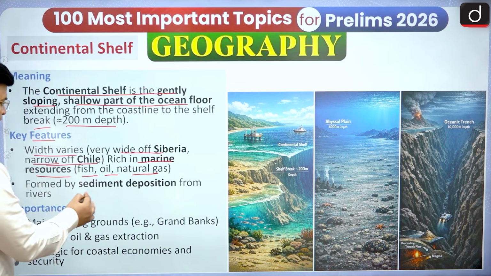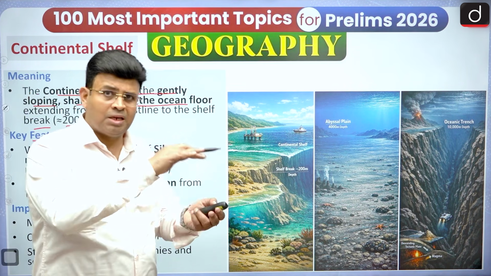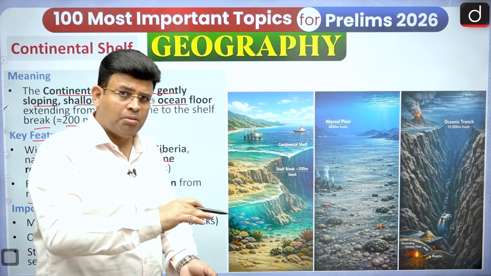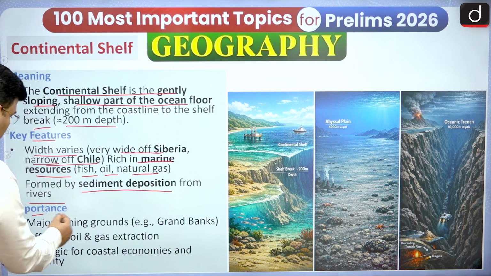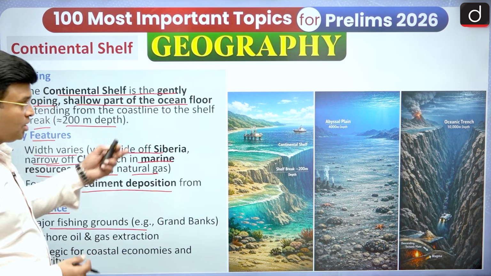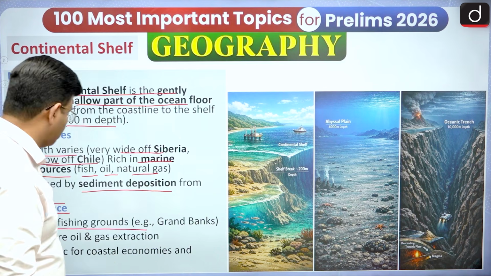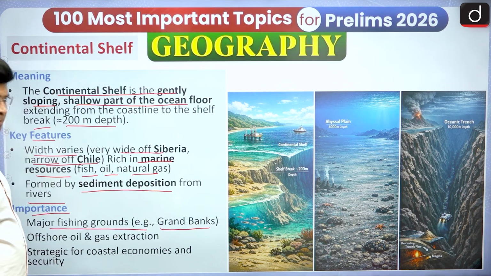It is formed by sediment deposition by the rivers. Rivers come, deposit, and bury the sediment and marine animals below, and they convert into oil and other things. Importance: major fishing grounds exist in this shallow region, for example the Grand Bank, nearby the northeast of North America.